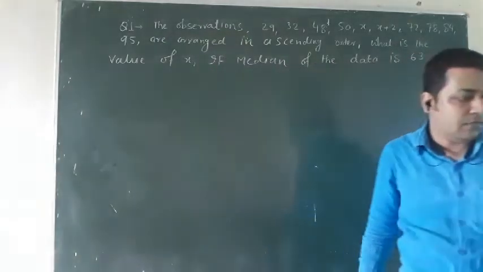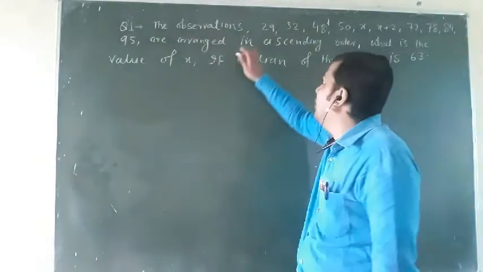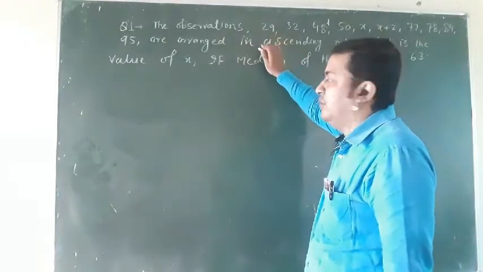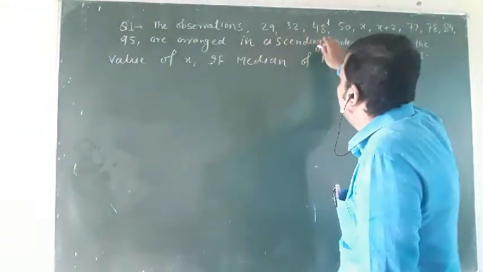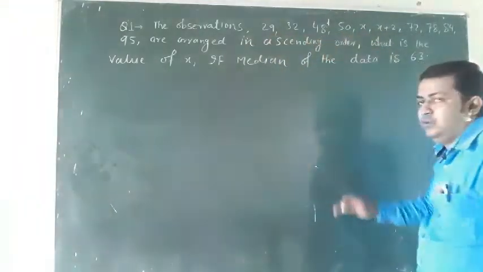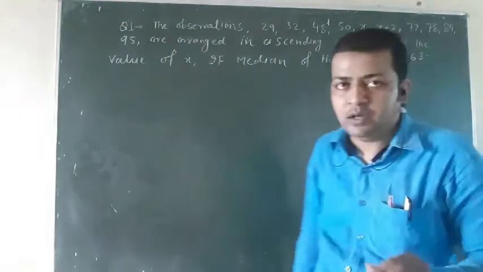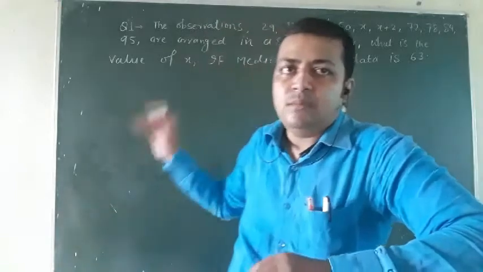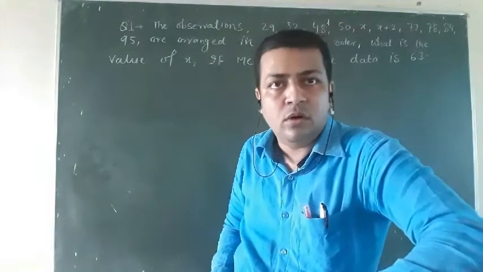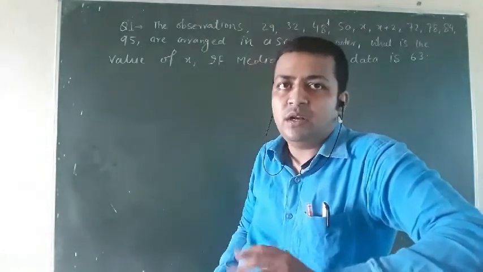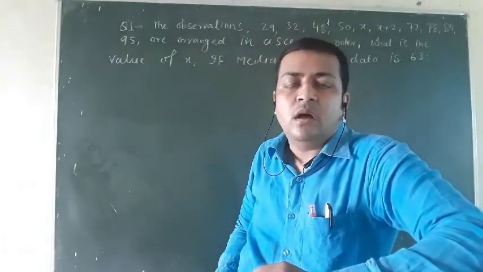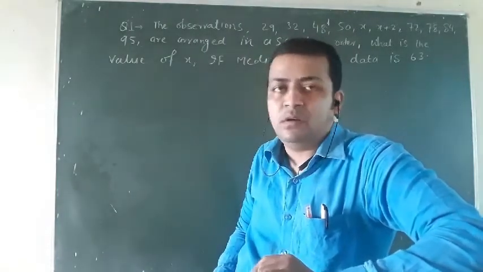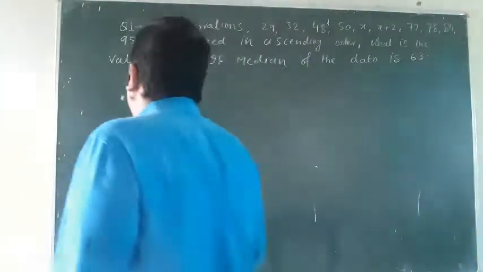This type of question you have solved in the 9th class. This is ungrouped data, and in ungrouped data there are two methods. First we have to find how many terms there are, and whether the number is even or odd. That is one method that you know. Here I came with an easy trick, and see how I will solve this question.